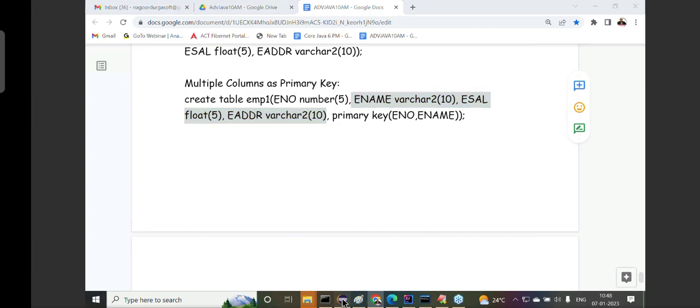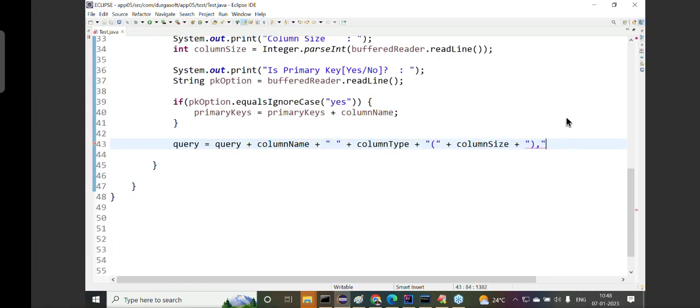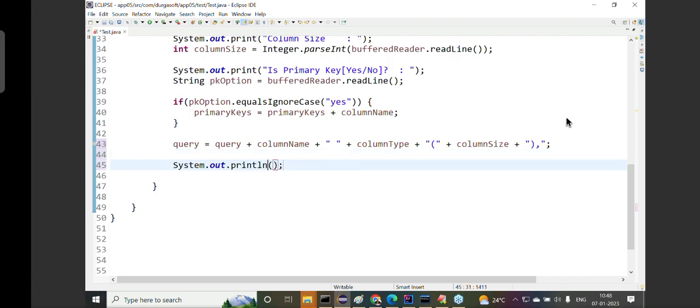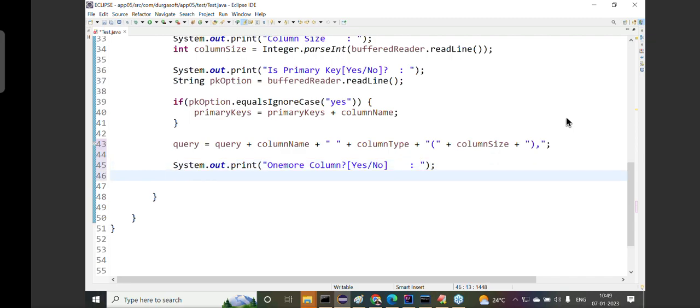Now here, observe carefully. I will ask the user whether you want to go with the next column or not. For this purpose, what I'm going to do is System.out.print of one more column, question mark, say yes or no. You want to go with one more column or not?